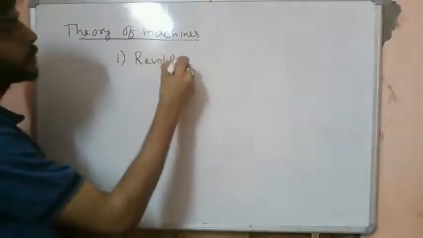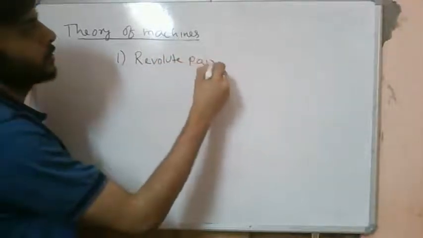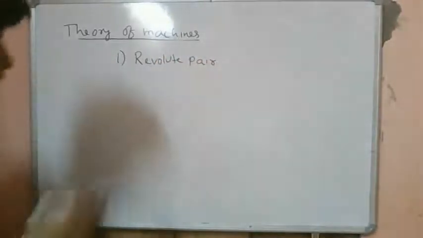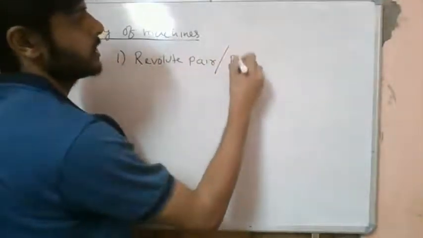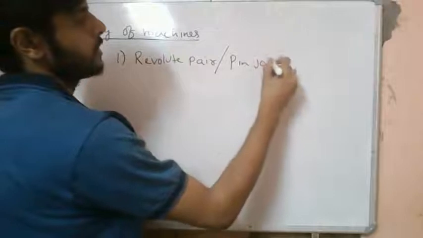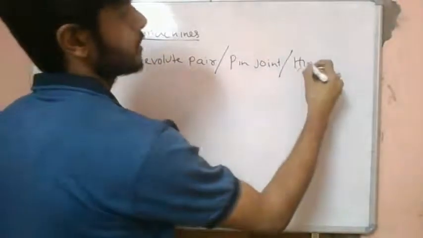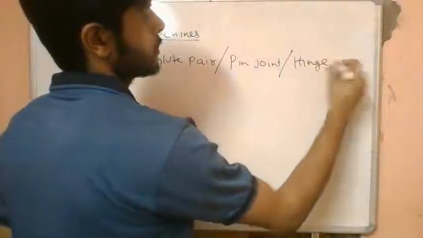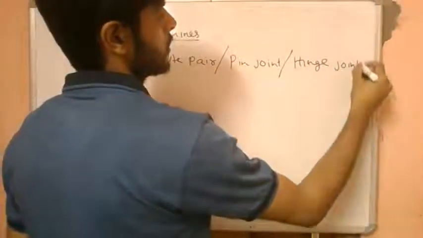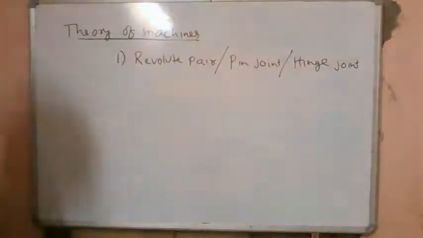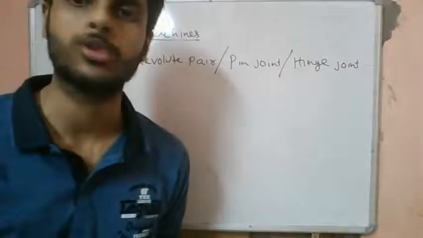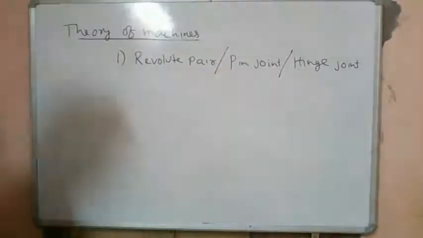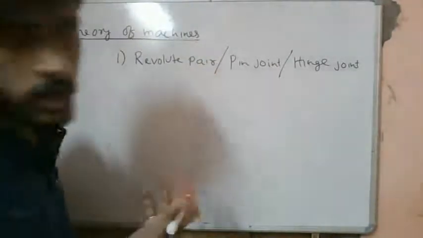This is also called a pin joint or hinge joint, or simply a joint. Basically this can also be called revolute pairs, or in general joints also.